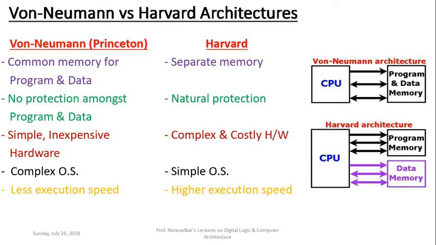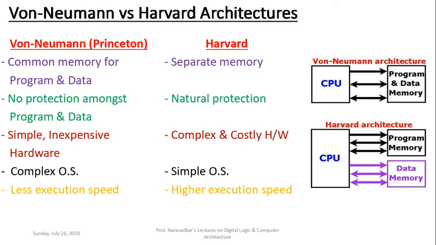Okay, now the conclusion. Nowadays every digital computer system prefers von Neumann architecture. Hardly any architecture is Harvard. But let me specify properly here. In case of microprocessors, which are normally pipeline microprocessors, von Neumann architecture is preferred, which is used for the design and development of digital computer systems.